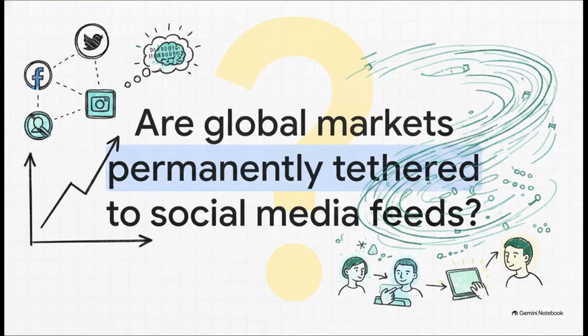Which leaves us with this final, really profound thought. Is the permanent tethering of global financial markets to social media feeds the new normal? As algorithms get faster and AI language models get even better at parsing human sentiment, this invisible machinery is only going to become more deeply ingrained in our economy.